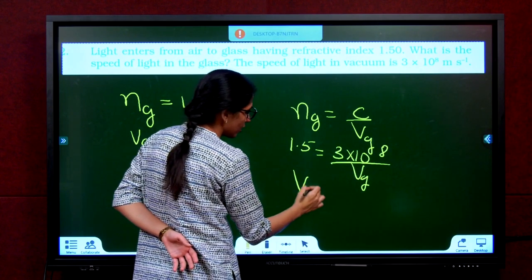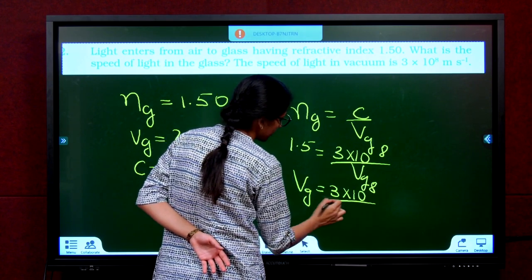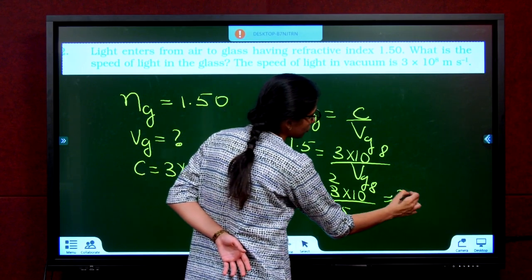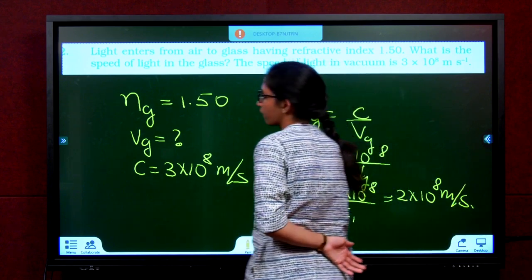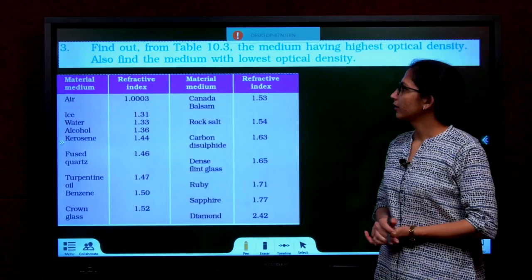Send the Vg this side. Vg is equal to 3 into 10 power 8 divided by 1.5. Answer is 2 into 10 power 8 meter per second. The speed of light in glass is 2 into 10 power 8 meter per second.